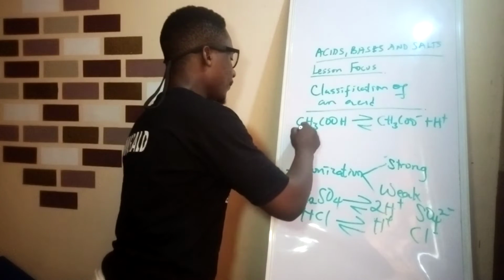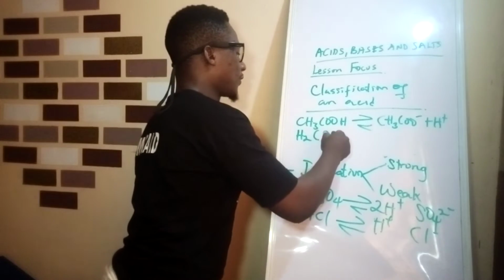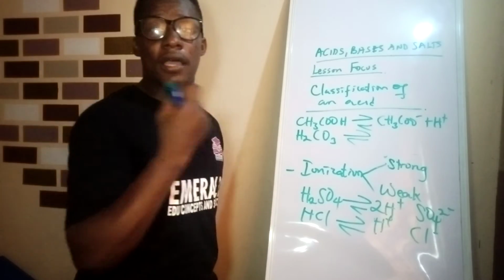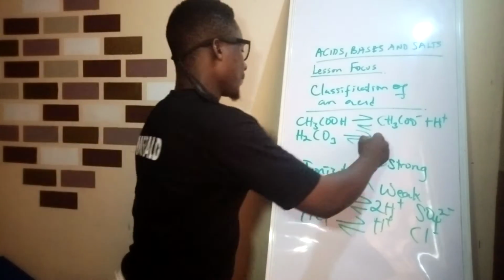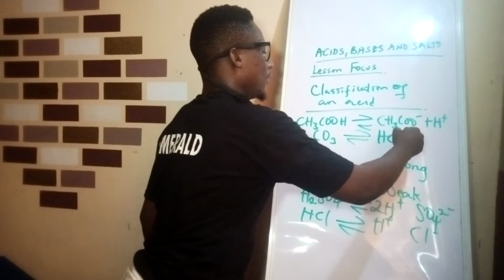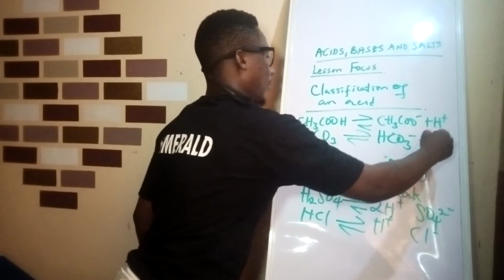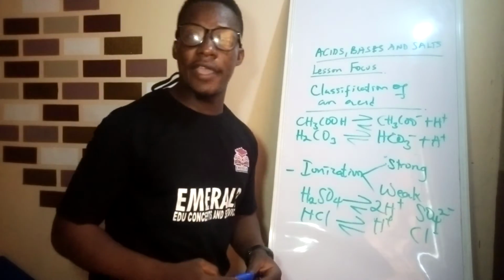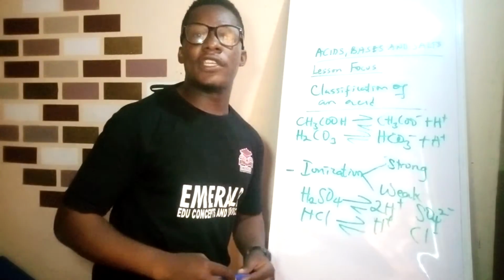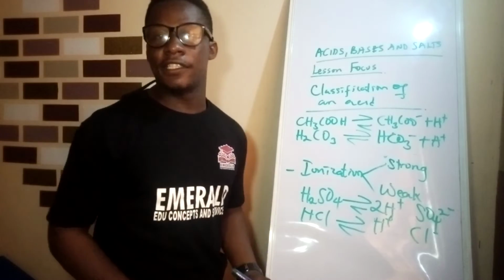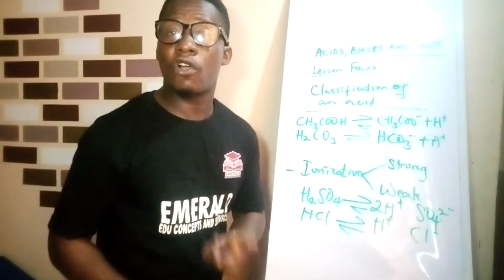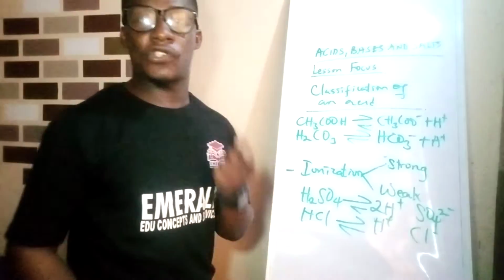Another one is H2CO3. It is called carbonic acid. Of course, carbonic acid is found in drinks, your soft drinks. So you have HCO3- plus H+. HCO3- is the hydrogen carbonate ion, and H+. So these are examples of weak acids, and they are weak because they do not completely ionize in solution.